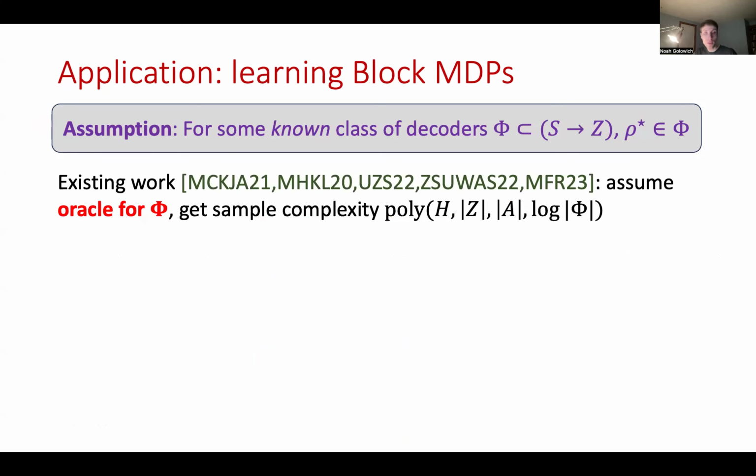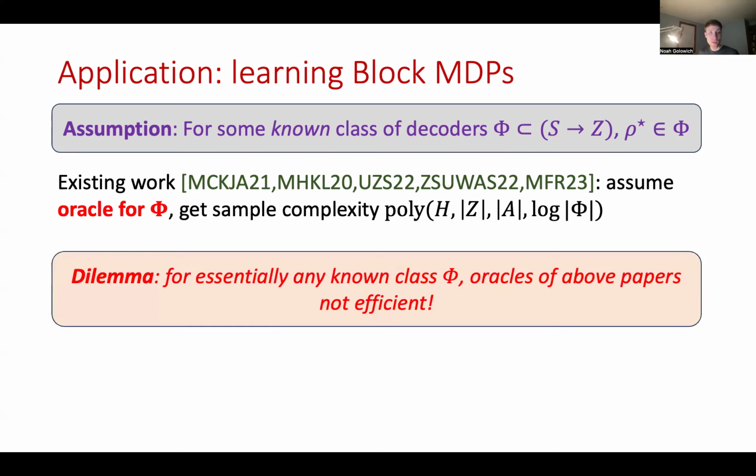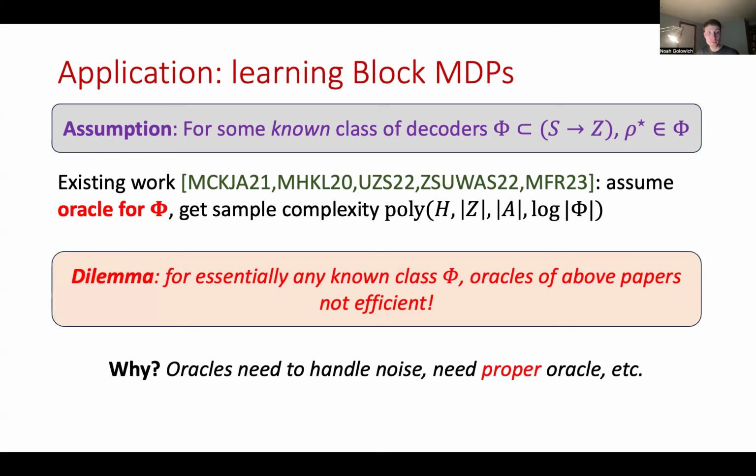Existing work on this problem assumes some sort of oracle for the class phi, which I'll discuss more in a moment, and they get sample complexity which depends polynomially on the size of this latent state space, as well as log of the size of phi. The issue with some of this work is that for essentially any known class capital phi, the oracles of these papers are not computationally efficient. And this is in some sense analogous to the issues I discussed early on in the talk.